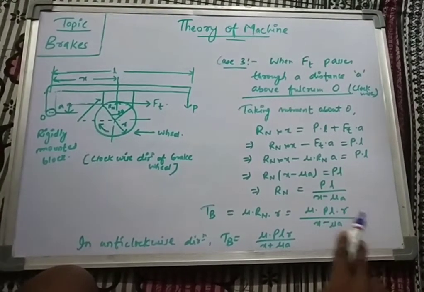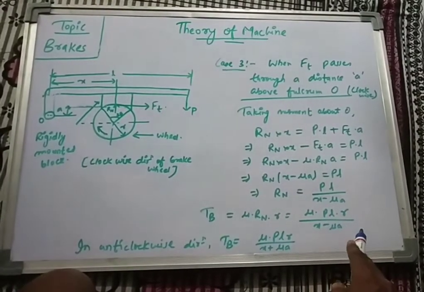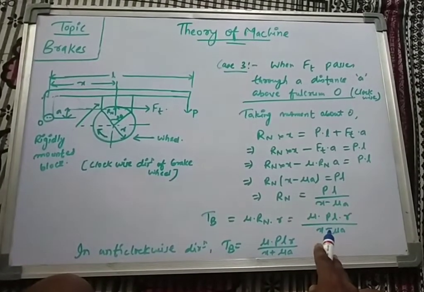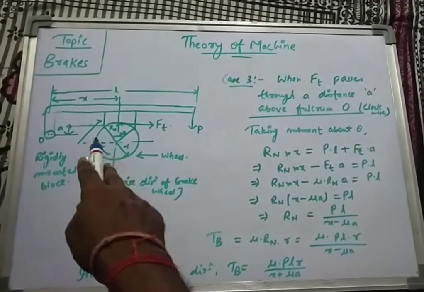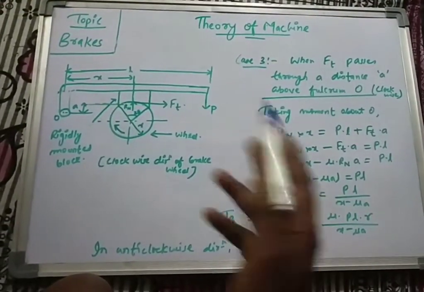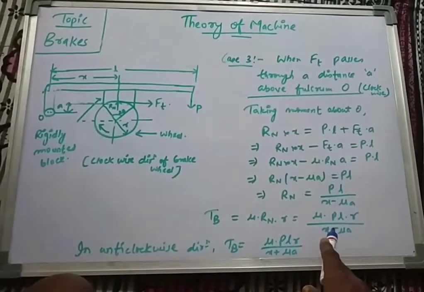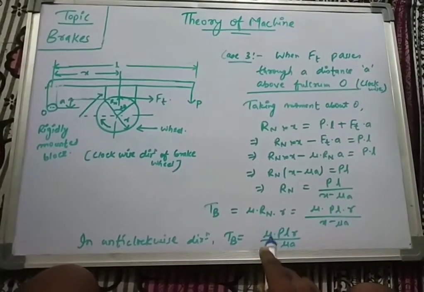Now braking torque will be mu into Rn into R, that will be mu into P L into R by (x minus mu A). Same in anti-clockwise direction, only this negative sign will change into a positive one, since the Ft direction will again change. So we'll have the same scenario as in the previous case, but the signs change: the positive sign is replaced by negative here, and the negative sign is replaced by positive here.